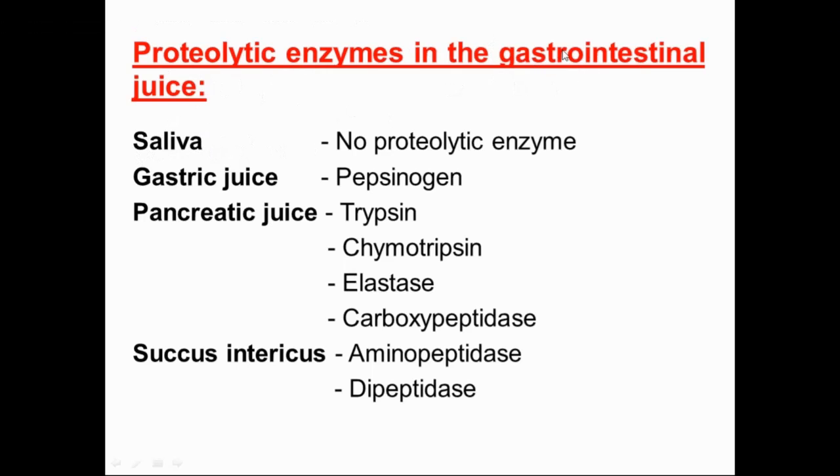Saliva, do the correction here: saliva has no proteolytic enzyme. Gastric juice has pepsinogen. Pancreatic juice has trypsin, chymotrypsin, elastase, carboxypeptidase, aminopeptidase, dipeptidase. These are the important proteolytic enzymes present in the digestive juice.